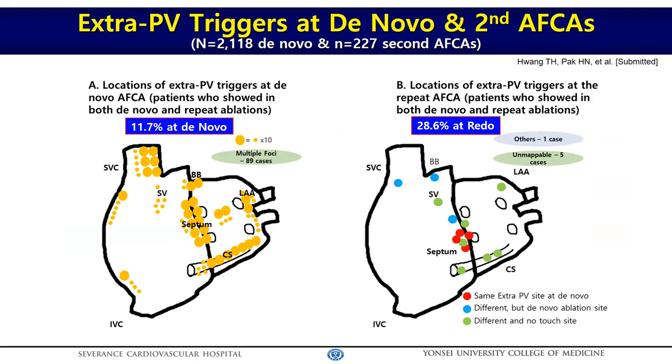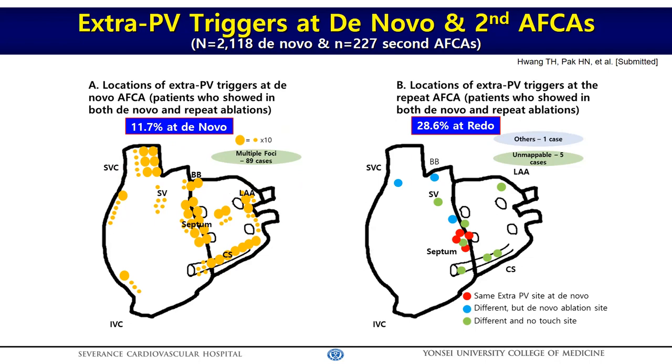This study, by Hwang Tae-yeon, systematically reviewed extra PV triggers at de novo and redo procedures in over 2,000 patients with isoproterenol provocation with a consistent protocol. And we found extra PV triggers in 12% of de novo and 29% of redo procedures. The most common sites of extra PV triggers were the septum, coronary sinus, and the SVC. LA posterior wall and appendage foci still exist, but are not highly ranked.